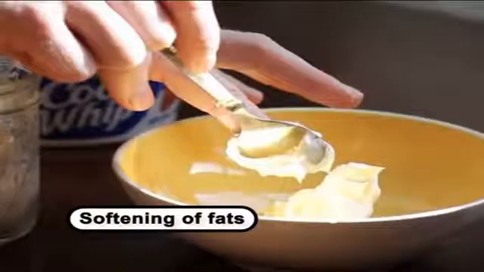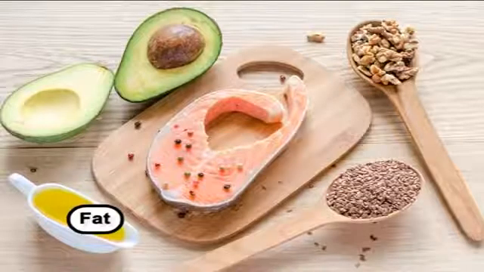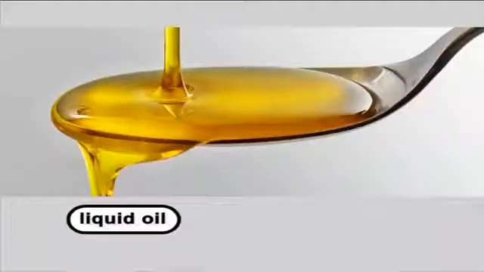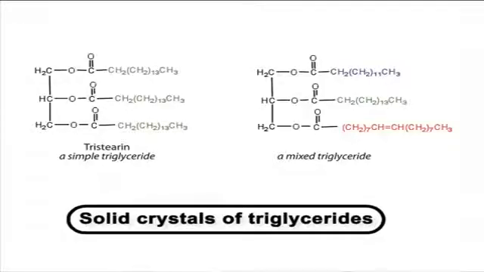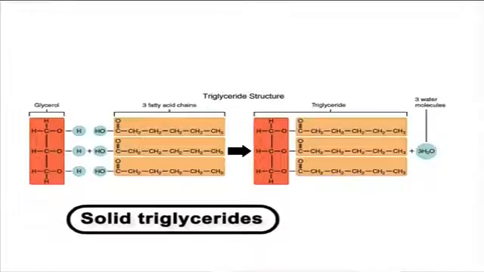The next physical property is softening point. Fats do not melt immediately but soften over a range of temperatures. This property is called the softening point of fats and gives each fat its unique character. A plastic fat is moldable because it contains both liquid oil and solid crystals of triglycerides. If liquid triglycerides are more, fats will be softer. If solid triglycerides are more, fats will be harder.